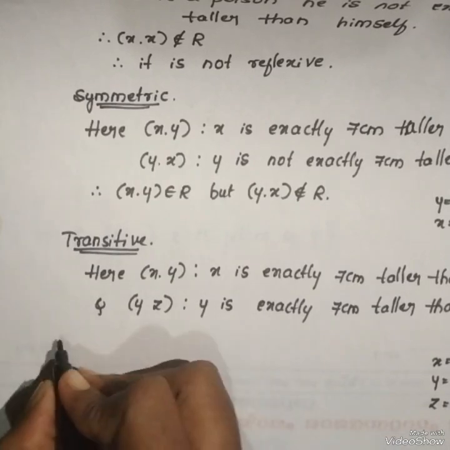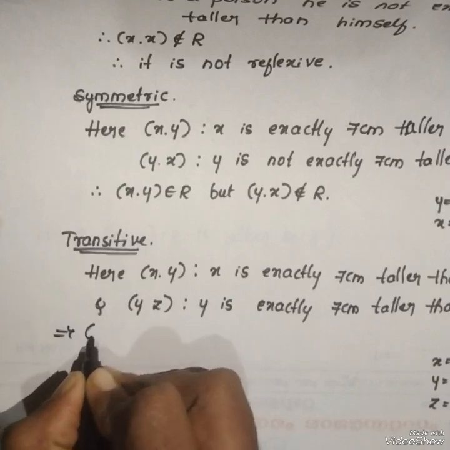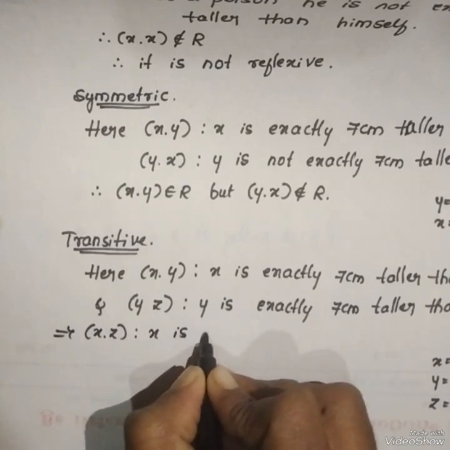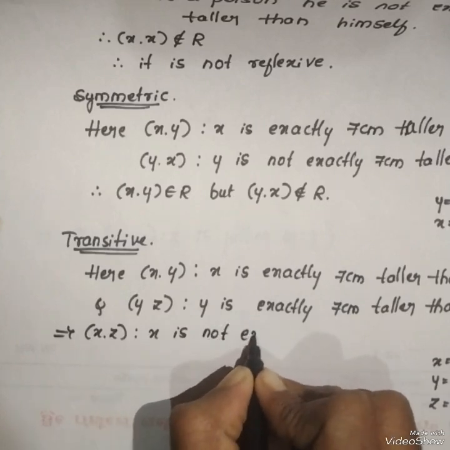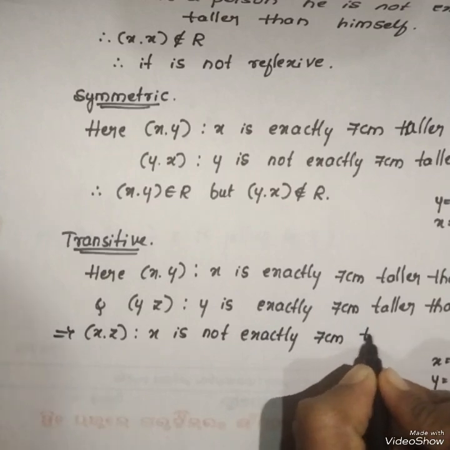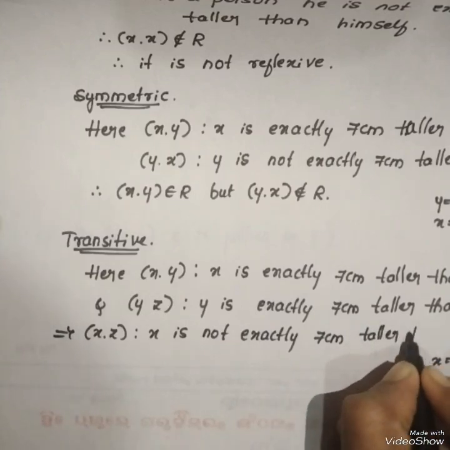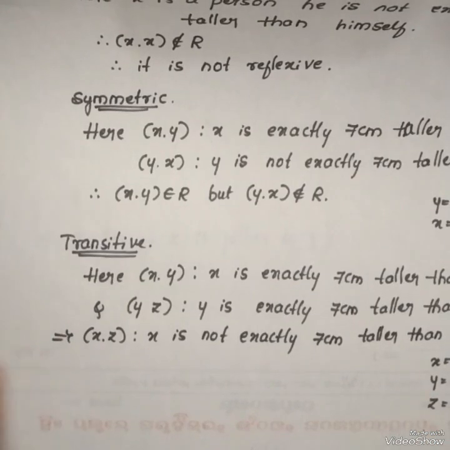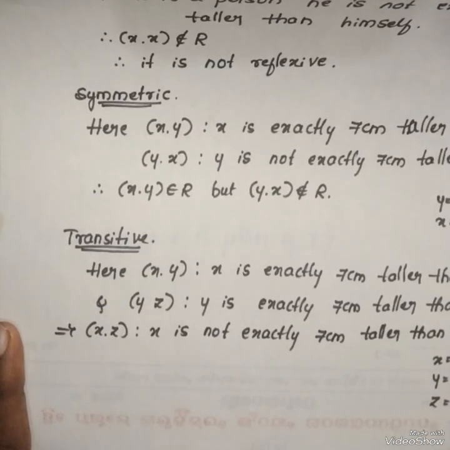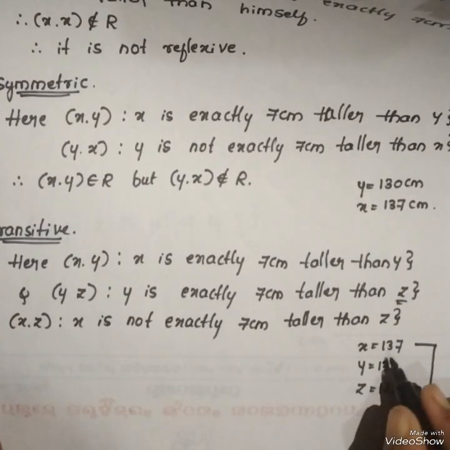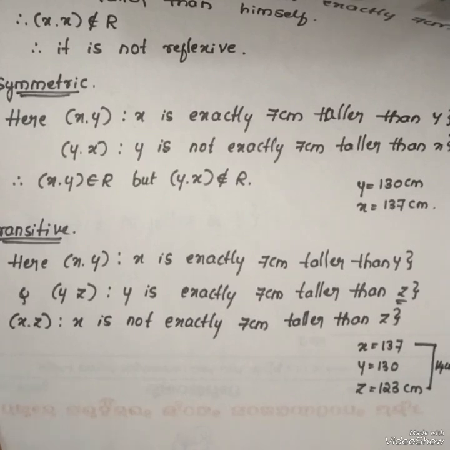That implies x and z such that x is not exactly 7 centimeter taller than z, because comparing x and z heights, the difference will be 14 centimeter.